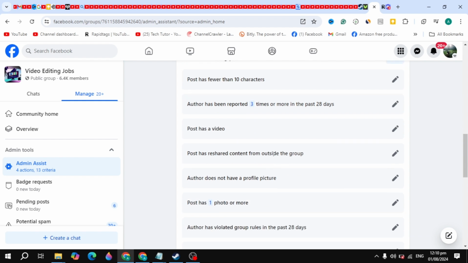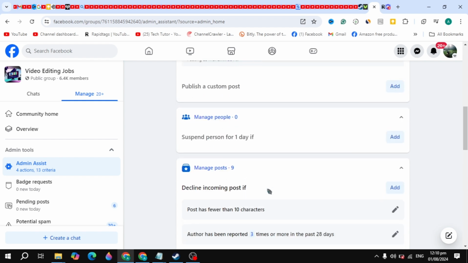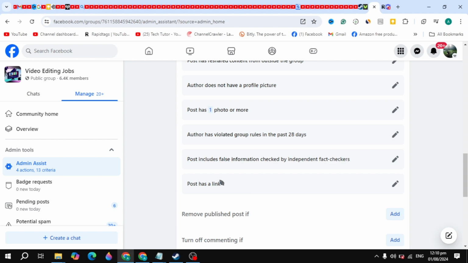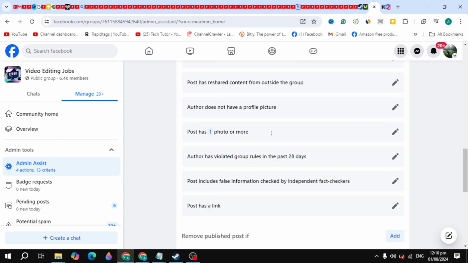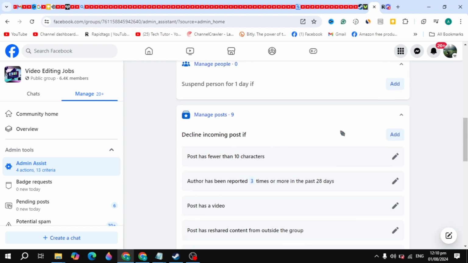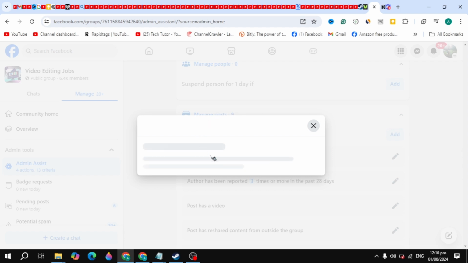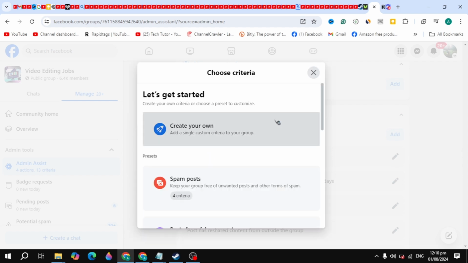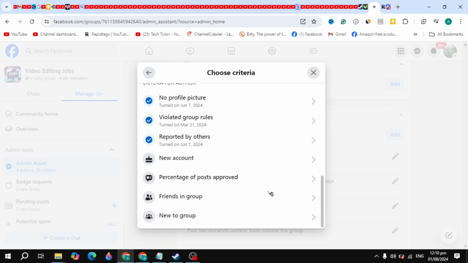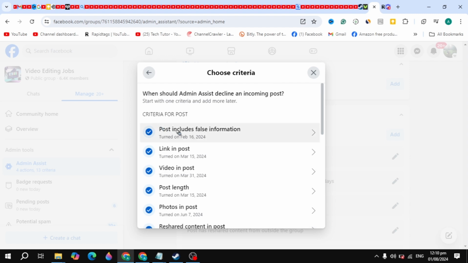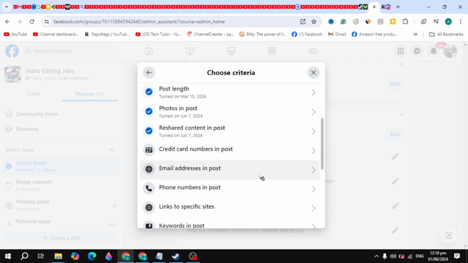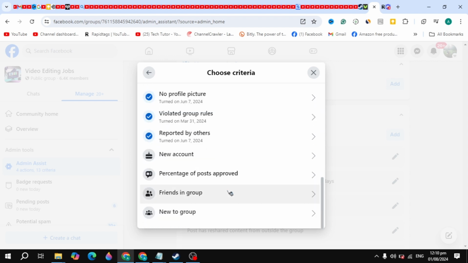If any of the criteria are met, the post will automatically get declined, like the post has a link or the post has a profile picture. Admins add the criteria by clicking on this add option, and you will also see that if the post includes false information, then your post will also be declined in the group.